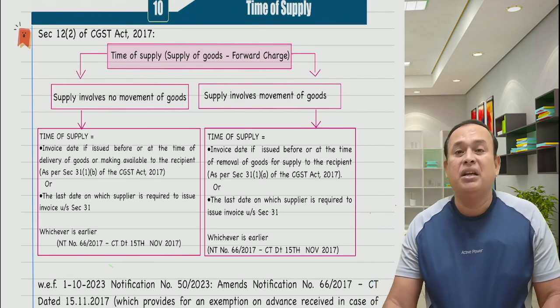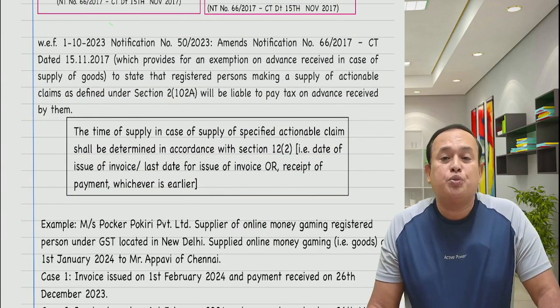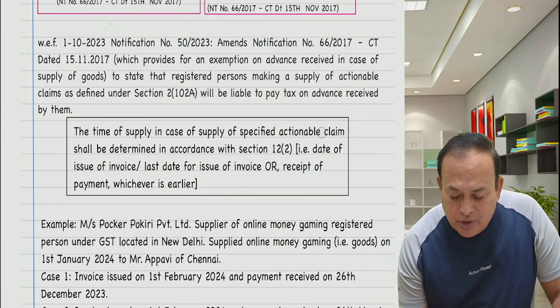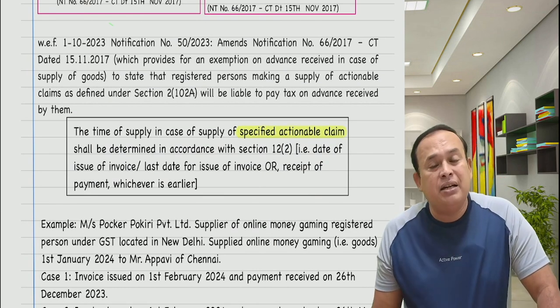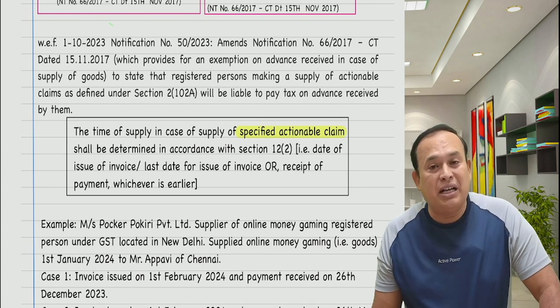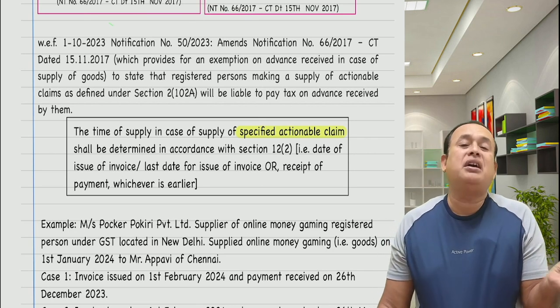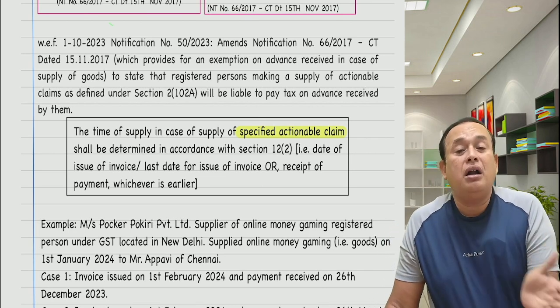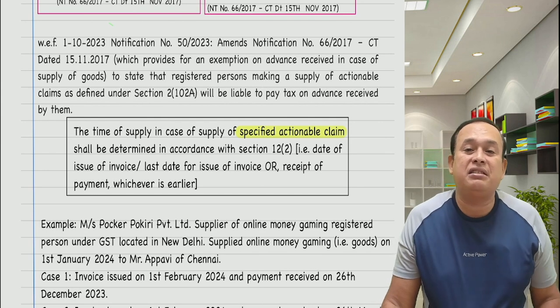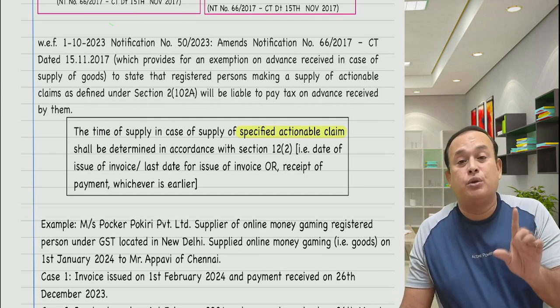But this has now been amended if the goods belong to specified actionable claims. If the goods are specified actionable claims, then if that supply has taken place, the last date to issue the invoice or the payment received, whichever is earlier, meaning thereby date of invoice or last date to issue the invoice or date of payment, whichever is earlier, is the time of supply in the case of specified actionable claims, which is called as supply of goods.